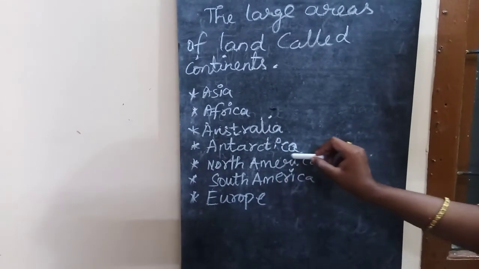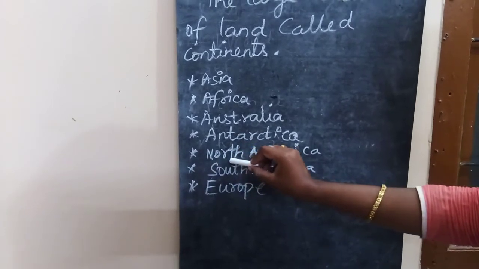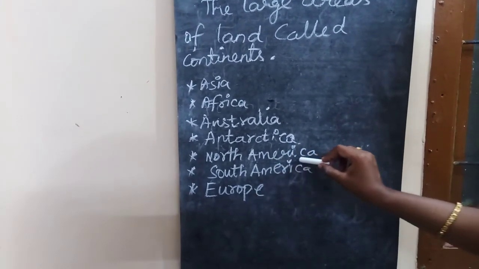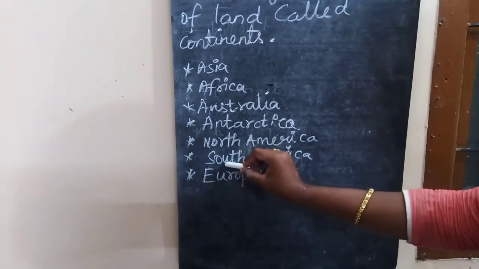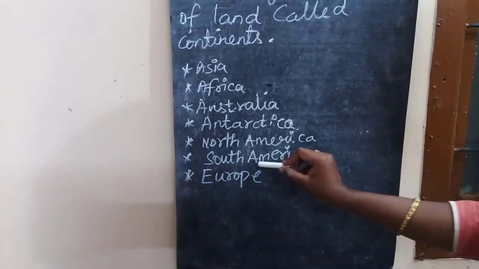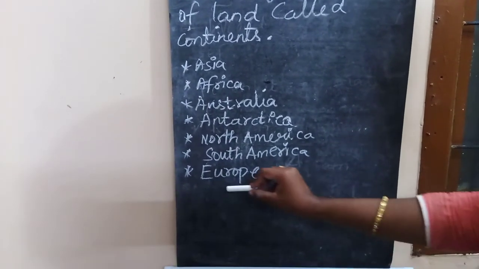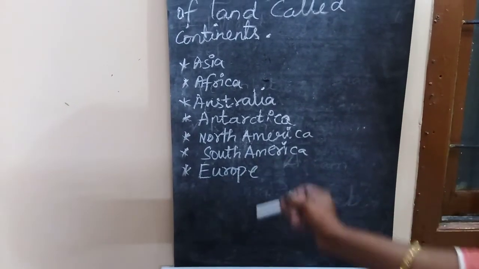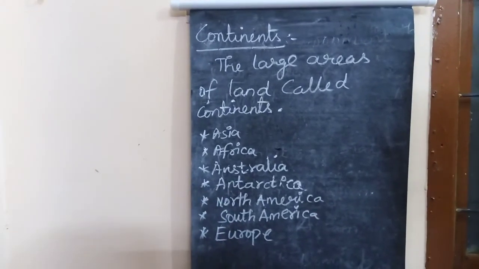Next one North America, and next one South America. The last one is called Europe. So these are the 7 continents present on our earth.